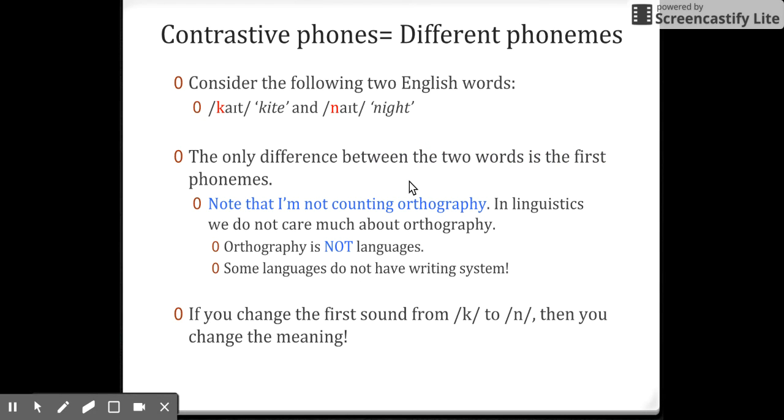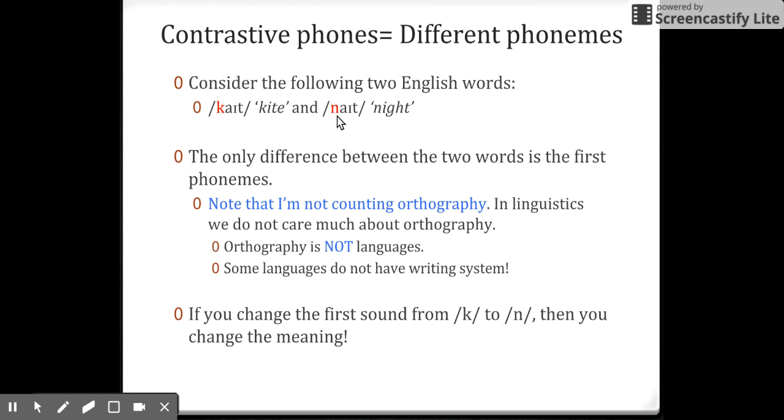So contrastive phones means different phonemes. Let me give you some examples. Now we are trying to tell what are the same and different phonemes. So we have "night" and we have "kite". The only difference is the first segment, the first sound.